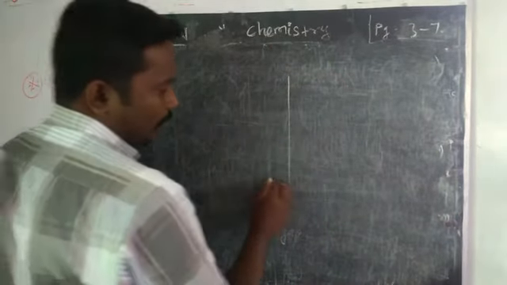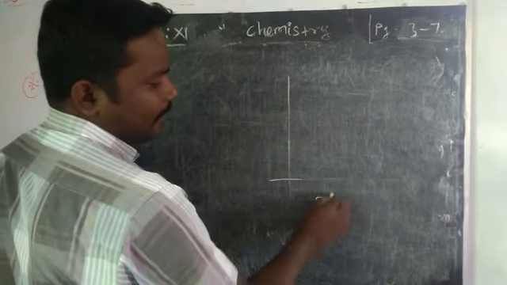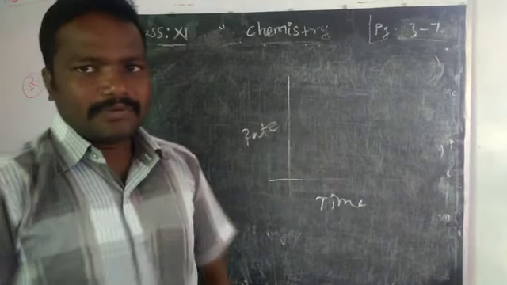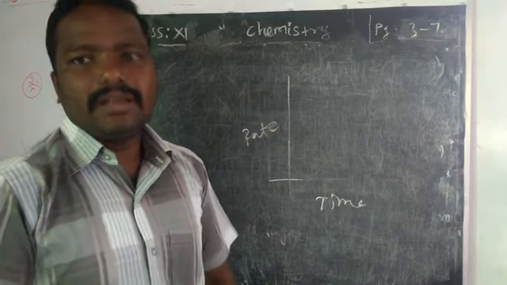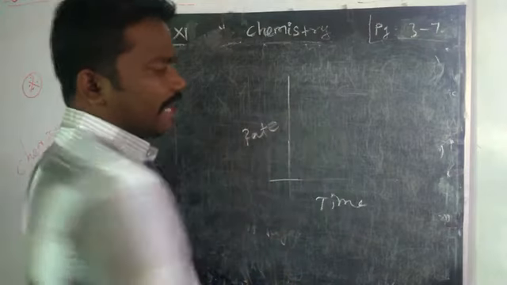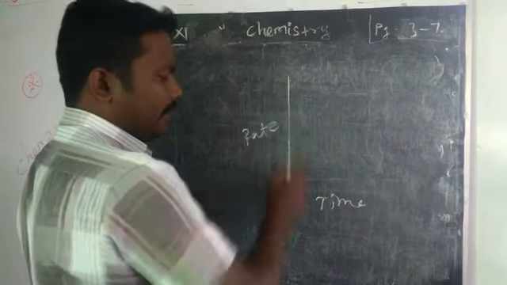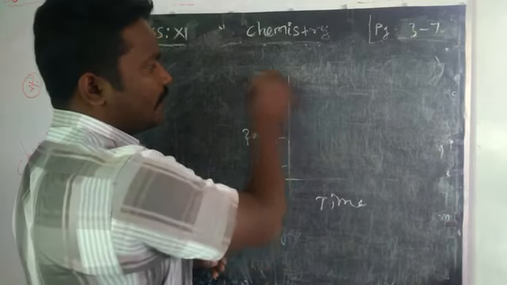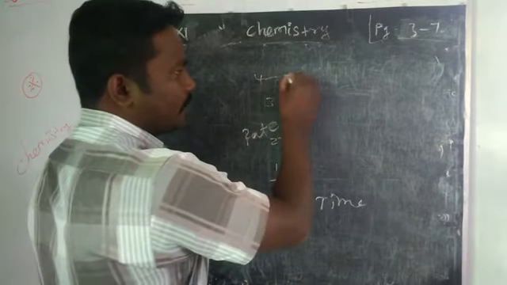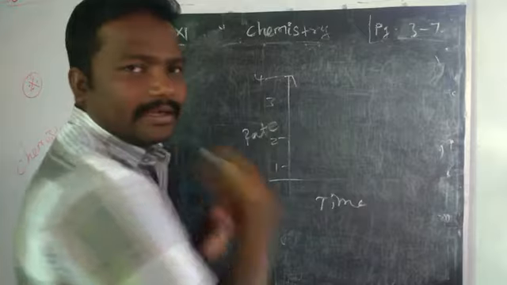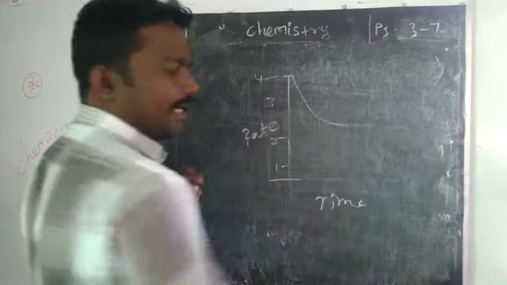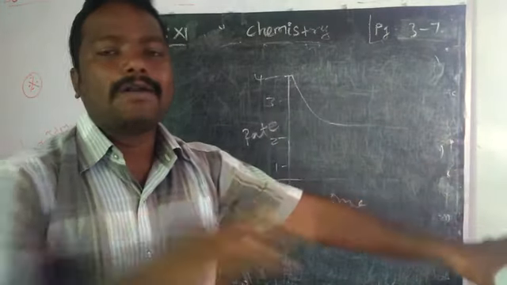We are going to draw a graph between time and rate of reaction, right? So first what will happen? Forward reaction rate, first it may be high. Okay, for example 1 2 3 4. So the rate of forward reaction in the beginning is high. Okay, so the rate of forward reaction will reduce. After some time it will attain a constant rate, that means constant speed.